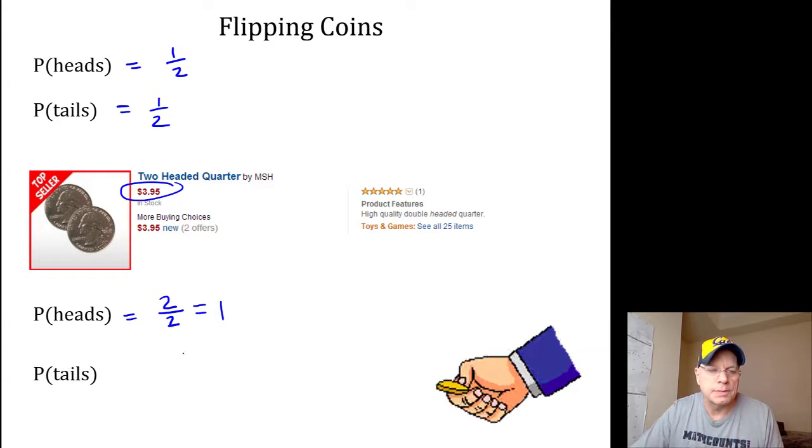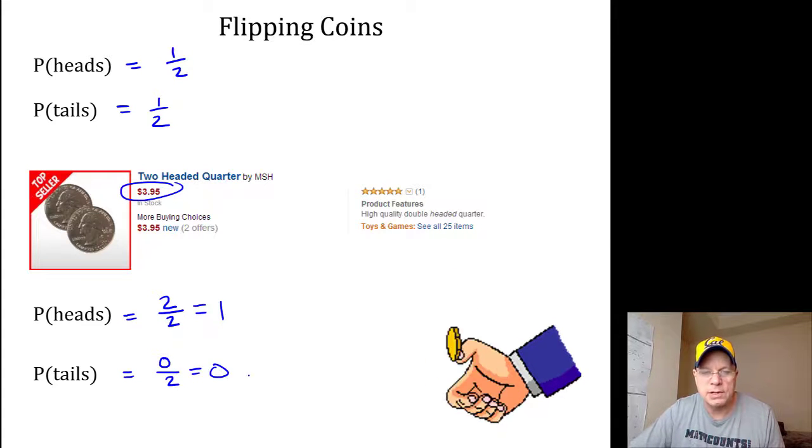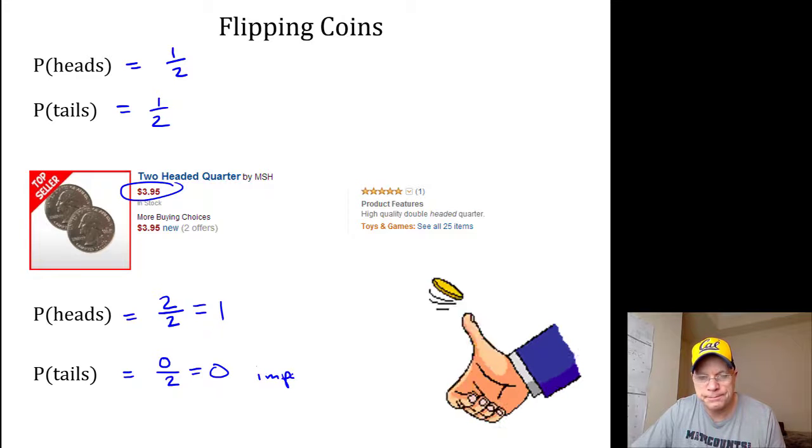What's the probability of flipping tails on a 2-headed quarter? That's like the raindrop landing on a yellow tile. There are no tails, so 0 out of 2 equals 0. We already said 0, it means impossible.